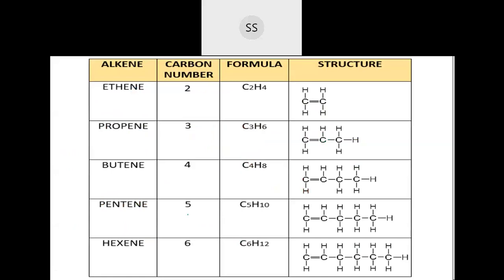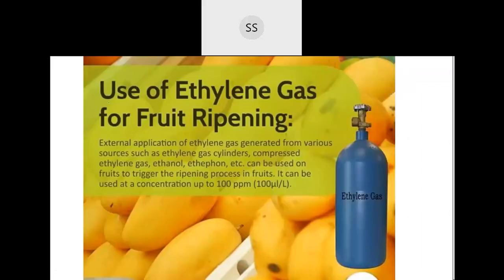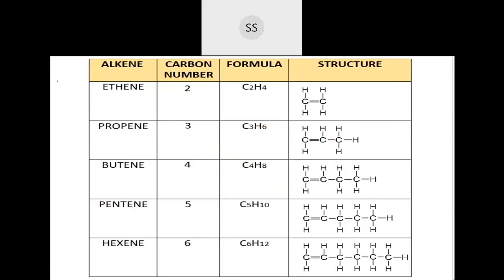Now coming to the members of this alkene, see there is no methane existing. The alkene members start from ethene. We don't have n equal to 1. If I write n equal to 1 here, you will end up getting CH2, one carbon with two hydrogens. This does not exist.